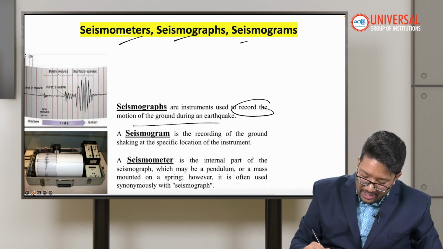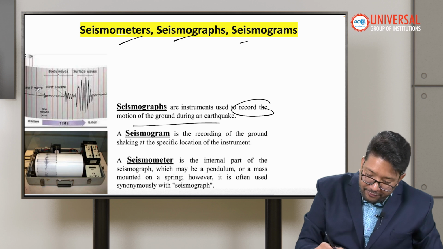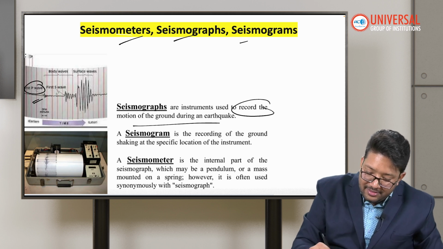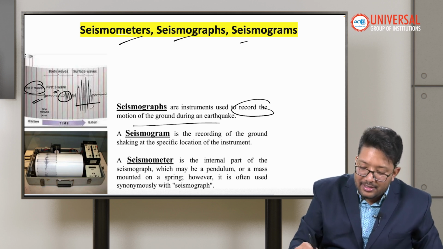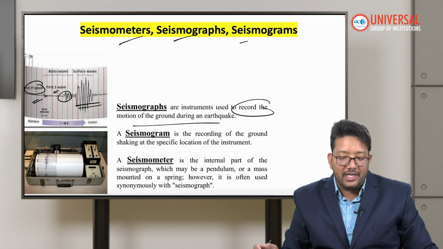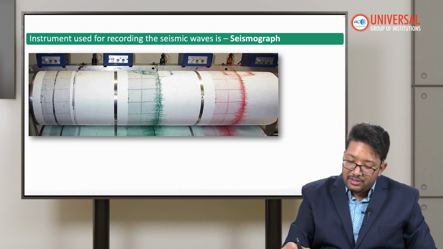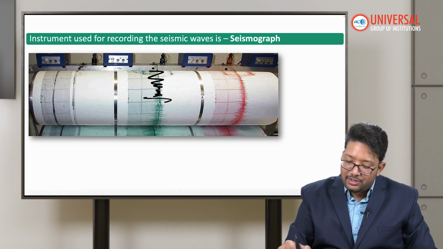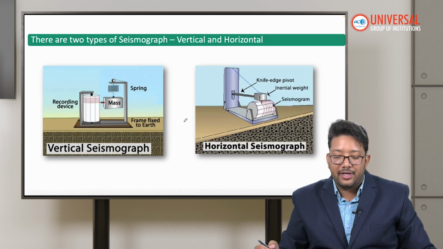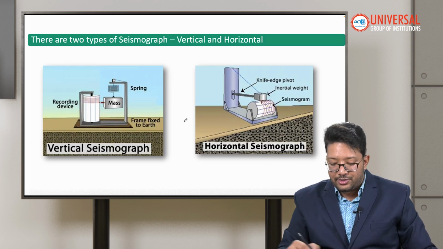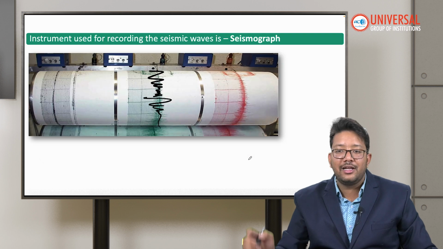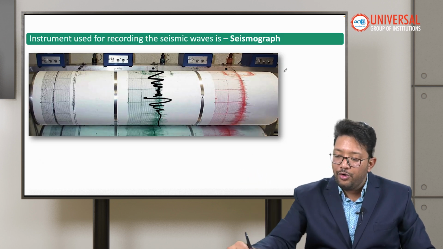As you can see in the diagram itself, the first wave will be P, the second will be S, and then the big one will be the surface waves. This is how the seismograph looks. It is measuring the earthquake. There are two types of seismograph, students, vertical and horizontal. This particular one is an example of horizontal.